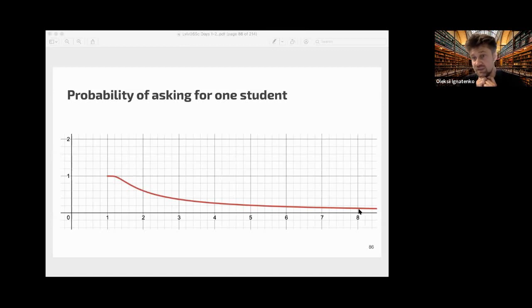But the interesting thing is that the multiplication of this probability actually goes to a constant. So it's about 40% that the question will never be asked, and about 60% that the question will be asked. And this almost doesn't depend on the number of students if the number of students is big enough.